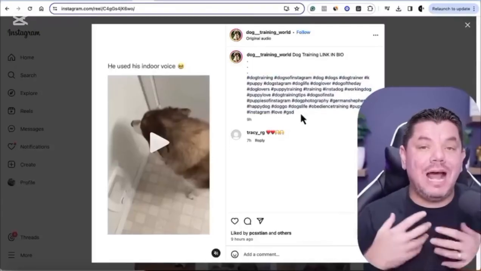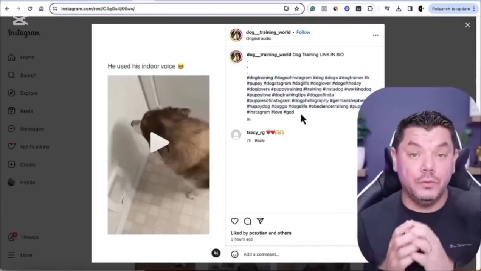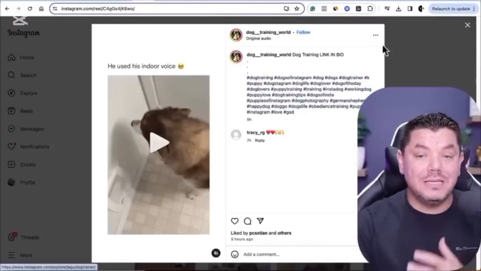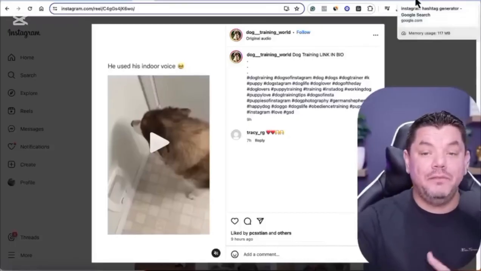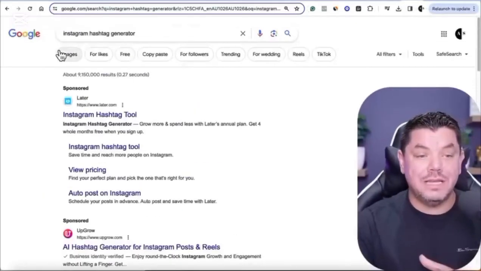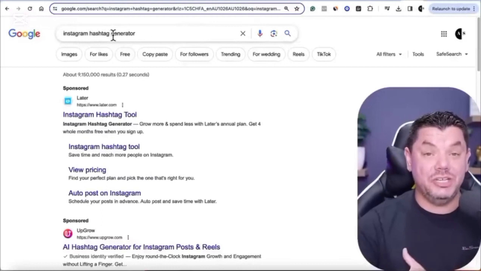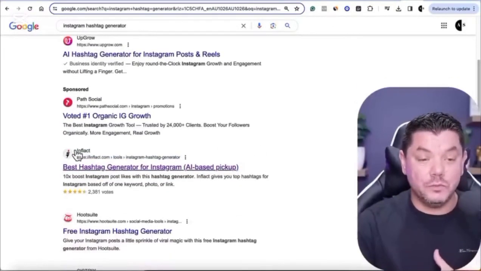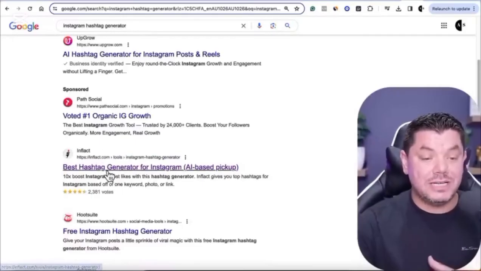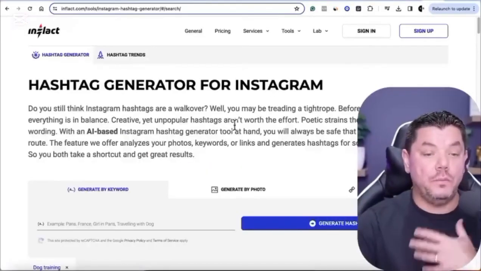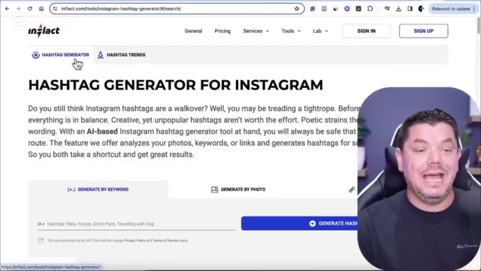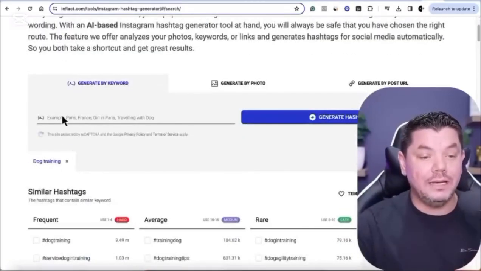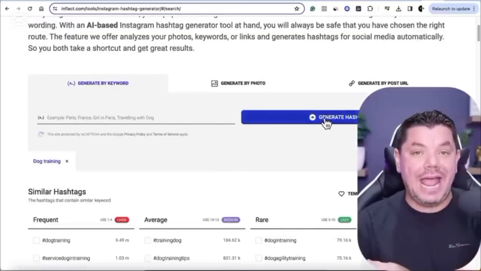If you want to see what other hashtags are doing really well, you can come over to platforms like this. If you go to Google and type in Instagram hashtag generator, you can very easily scroll down and find ones like this. This is a really good one. It's called Inflact. Just click onto that. It's going to bring you over to a page that looks like this. You can see hashtag generator. Scroll down here and just type in dog training like I did, and then click onto generate hashtags.